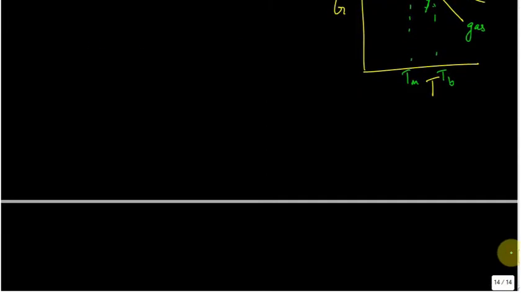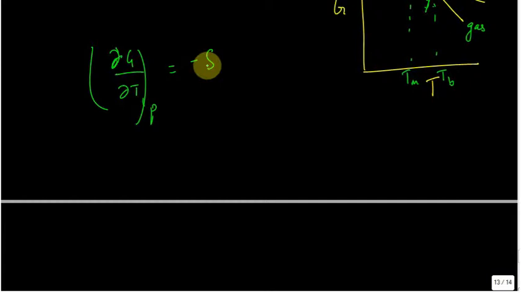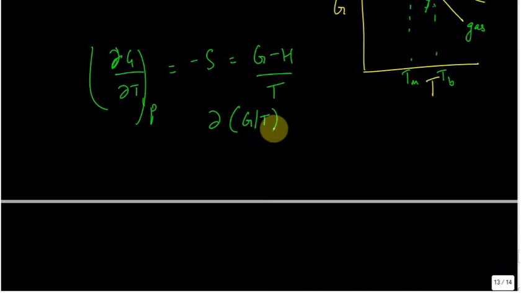Okay. So if I really wish to write it down, dG/dT at constant pressure is equal to minus S, which I can also write, since G is equal to H minus TS, as d(G/T)/dT equal to minus H divided by T square. It's a 2-step derivation, which I've given in the notes, so let's not worry about that.